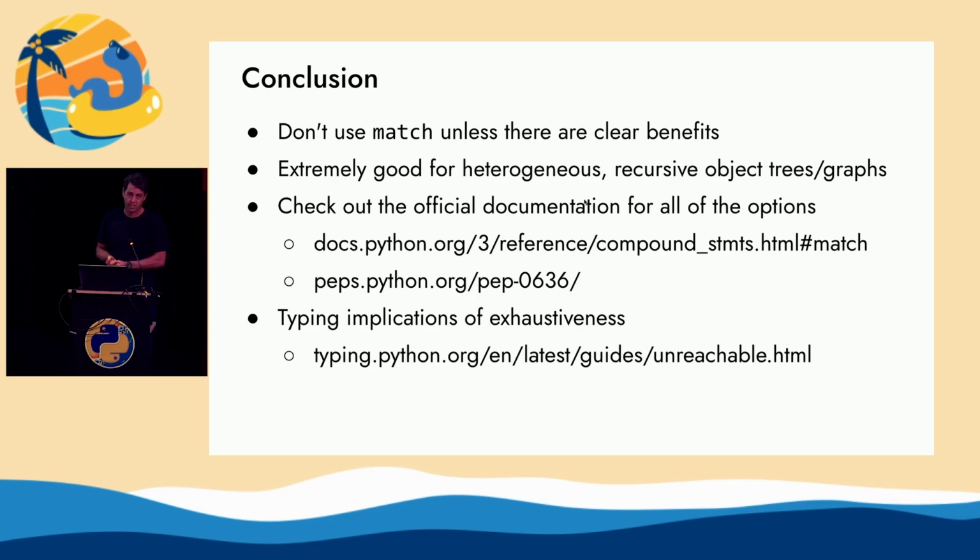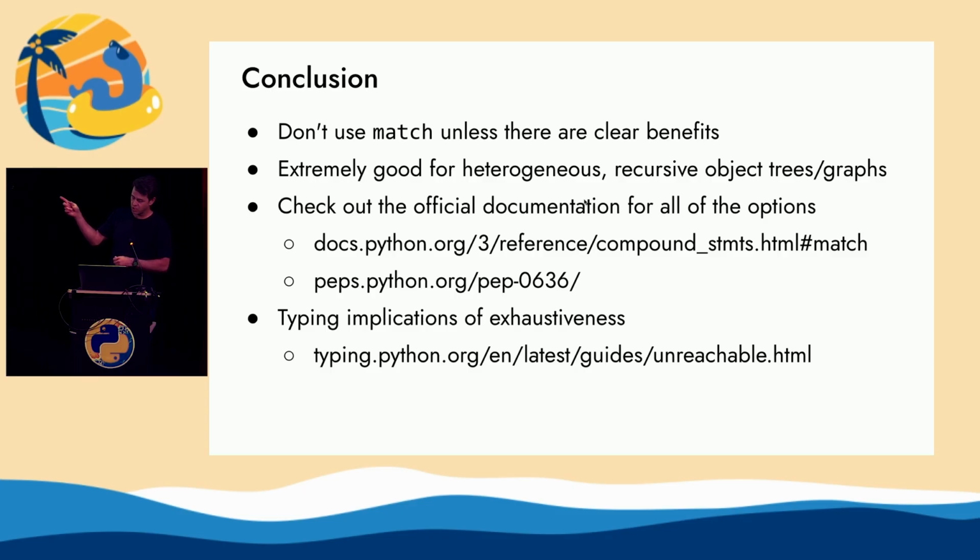It's good for heterogeneous data, like I said. It's a really deep API. There's a ton of stuff in there. It's more than I could ever cover. You have to read the tutorial, which is great, PEP 636, but even then you still have to look at the language reference to actually understand all of the options. And that's another thing. Once you put this code in your code base, people you work with or other people in open source looking at the code are going to ask, what does this mean? So you have to be really careful about when you deploy it. I would definitely be skeptical of AI writing you match statements.